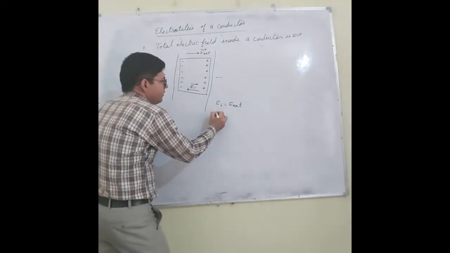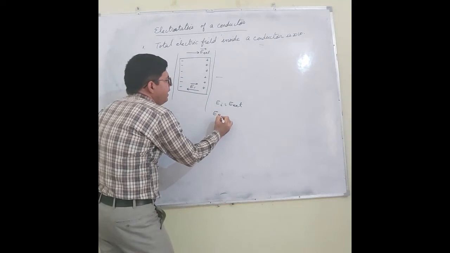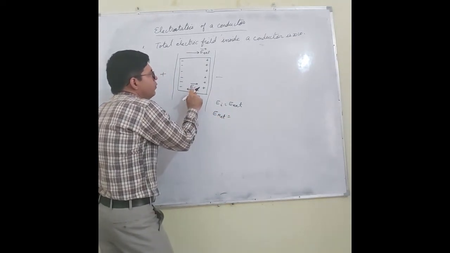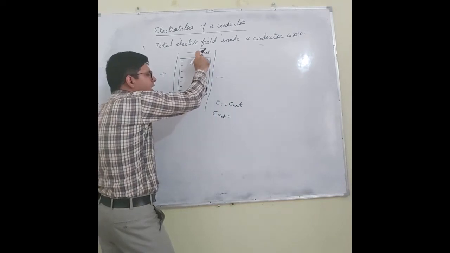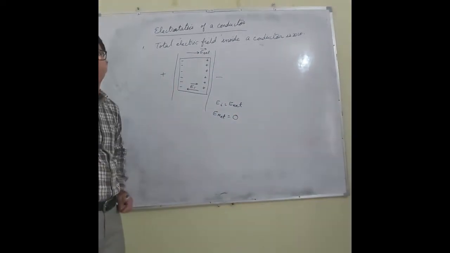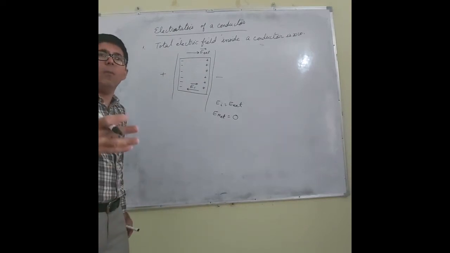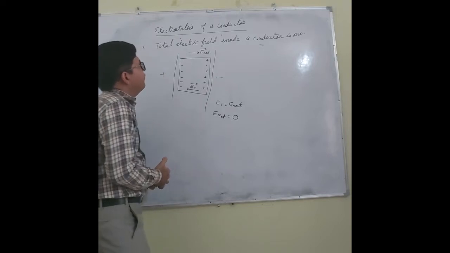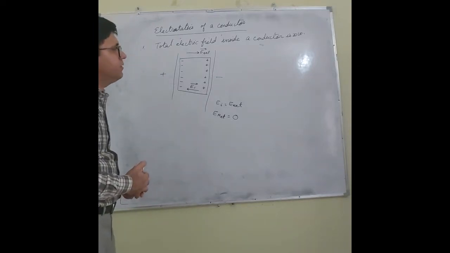When this happens, the net electric field, which is the sum of the induced and external electric fields, will be zero because both are equal and opposite. So I can say the total electric field inside a conductor is 0.